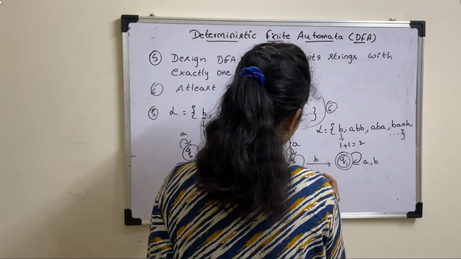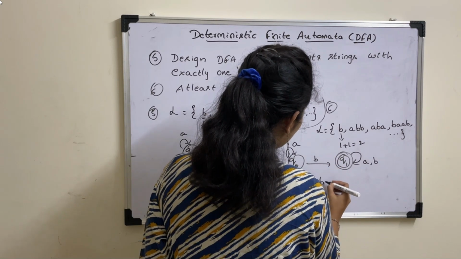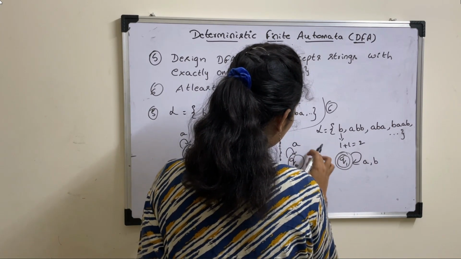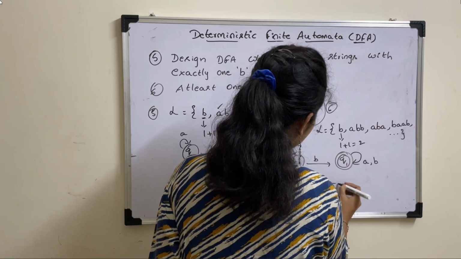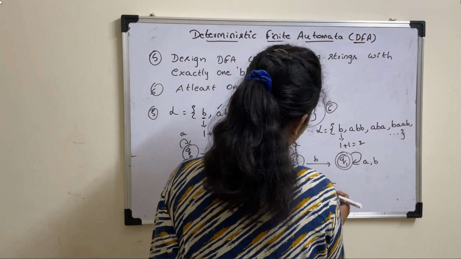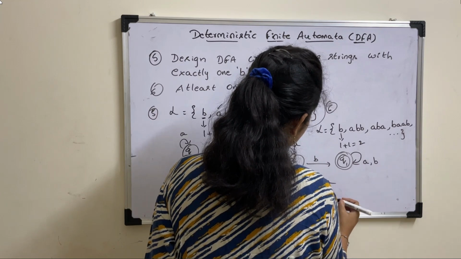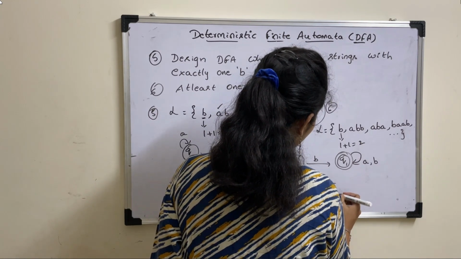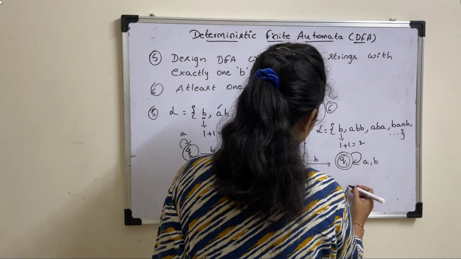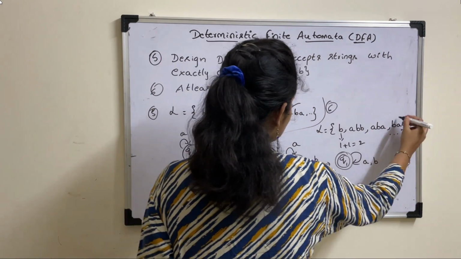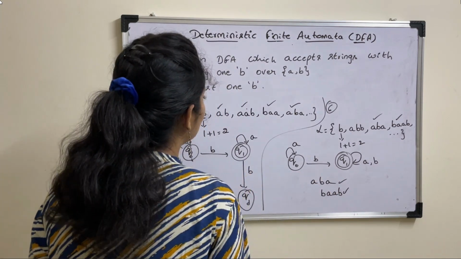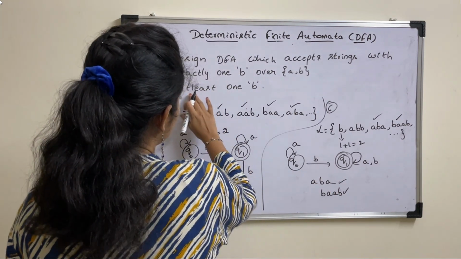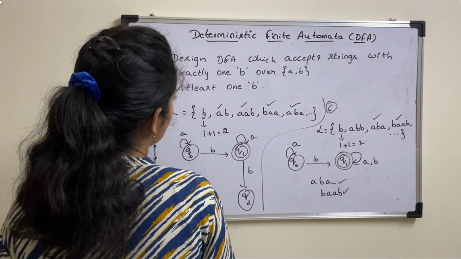So what are the possible strings here? A, B. String starting with A will be A, B, A. Or if string starts with B, B, A, A, B. Okay. So this is accepted, and so on. So this DFA can accept all strings which contain at least one B.